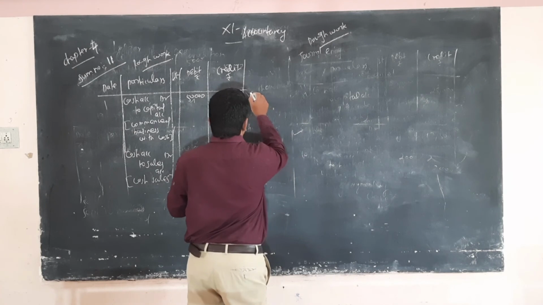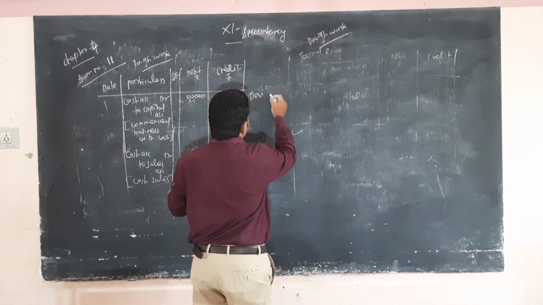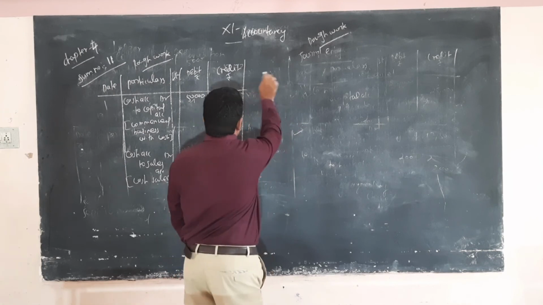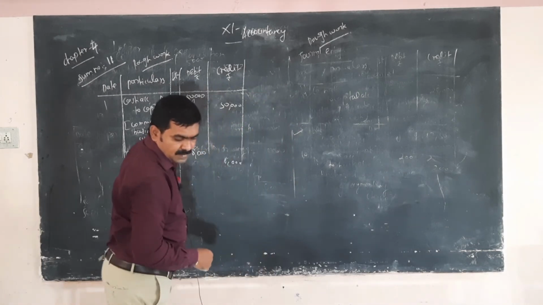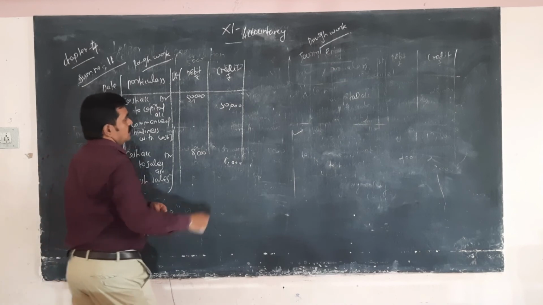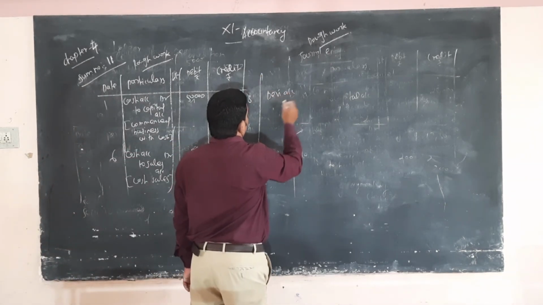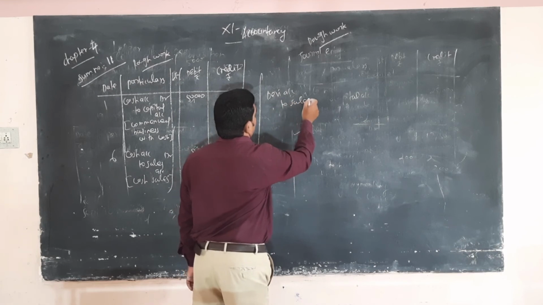Okay, third one, sold goods to Devi on credit. Devi is the debtor, so Devi account debtor to sales account. What is the date? 6/8.